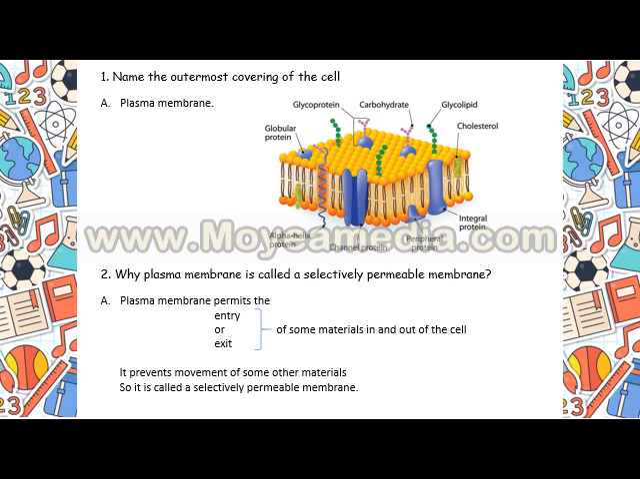where we can see that it is made up of protein, you can see the different proteins that are present in the plasma membrane, and also lipids. See about glycolipid. So it's a structure made up of protein and lipids. The plasma membrane is called a selectively permeable membrane because it allows only some materials to enter into the cell or some materials to come out of the cell, not all. Hence, it is called a selectively permeable membrane.